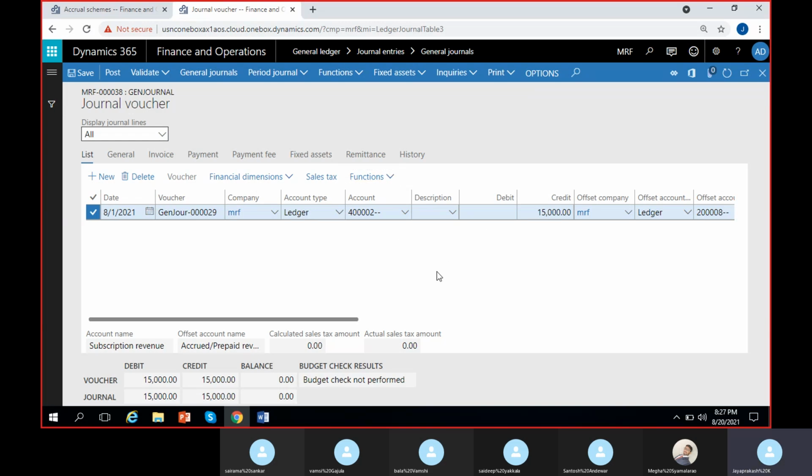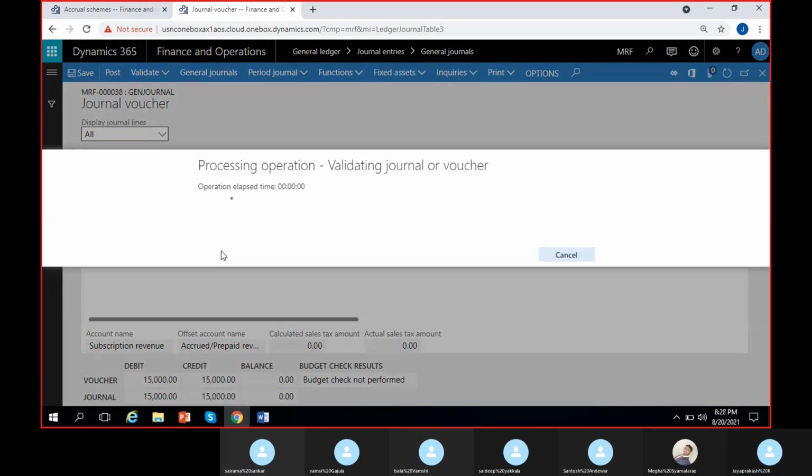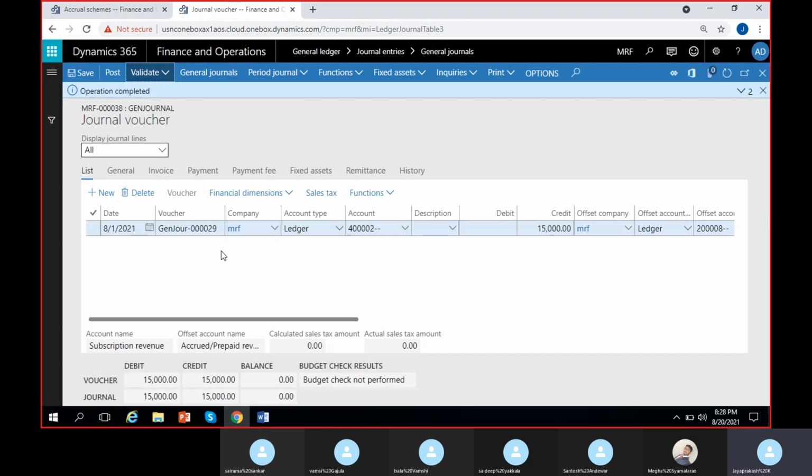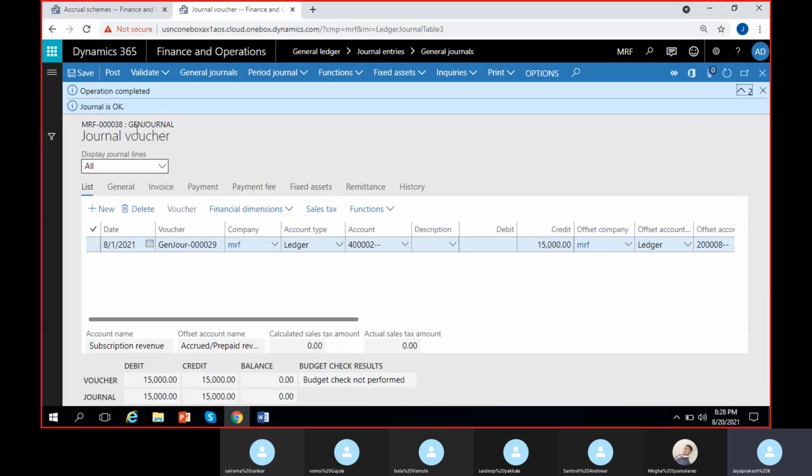Now what is the next step? Validation. Validate and post. So first I'll validate it to check if there are any errors. No, I don't have any errors. The journal is okay.